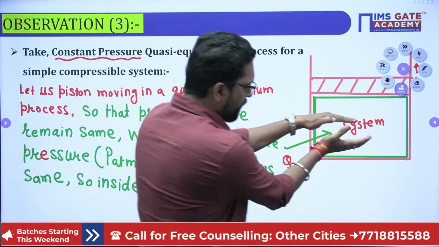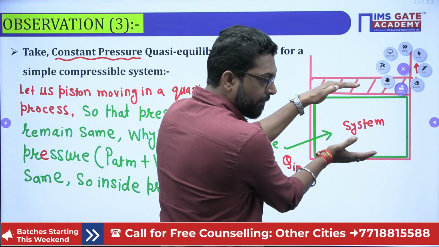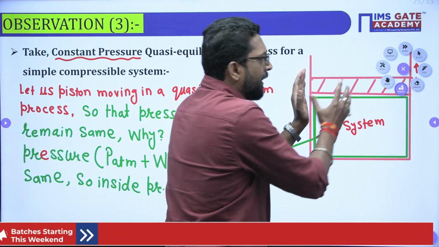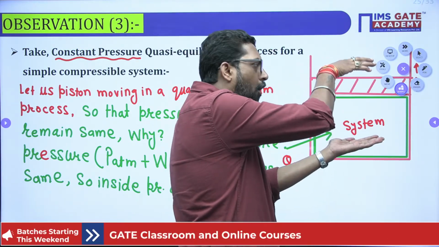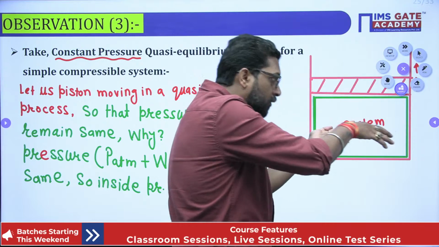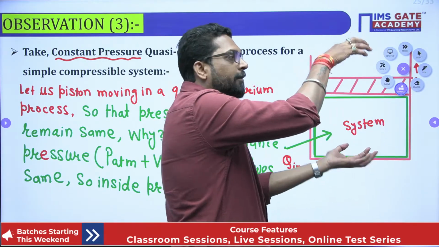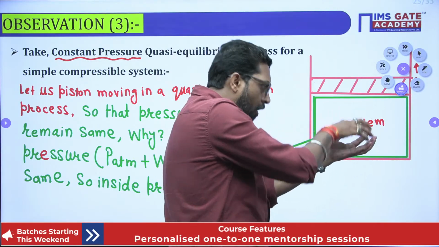That means the system will execute at a constant pressure. That means you made a system like that, it will either compress or expand.